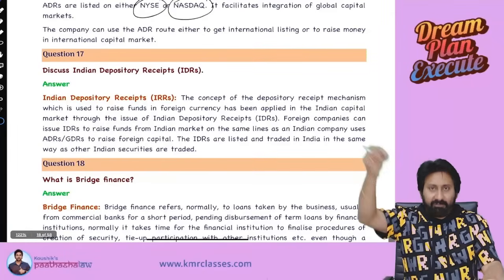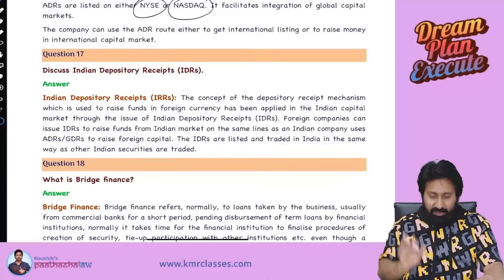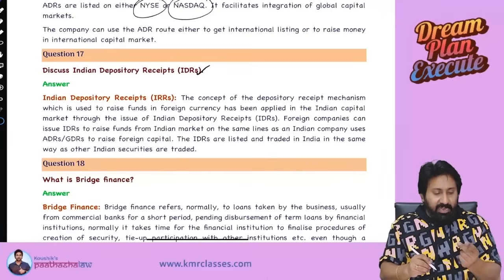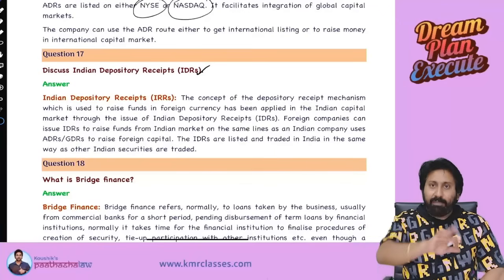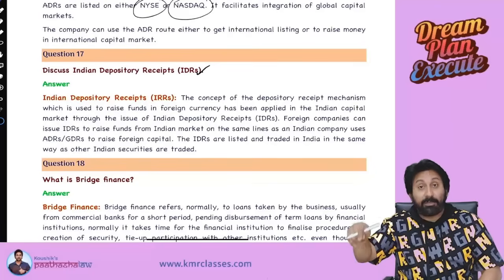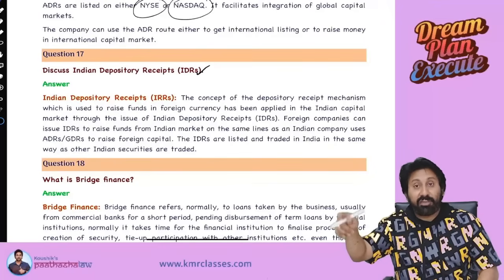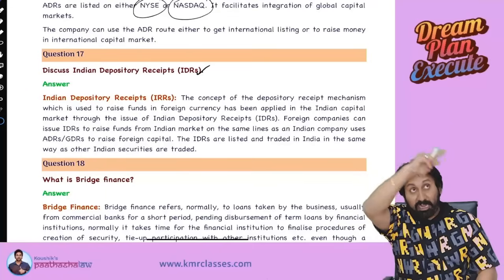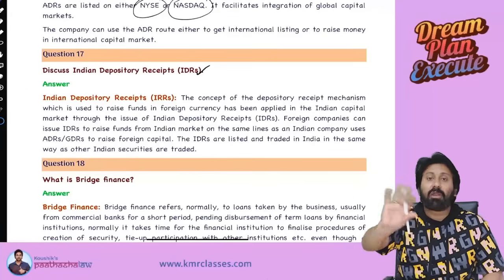But already covered in law paper, the GDR's concept, that's why. IDR, Indian Depository Receipt. Same reverse concept. If a company outside India is issuing receipts to a depository within India, which will convert into shares of that company, and shares are issued to the public in India, we call it IDR.